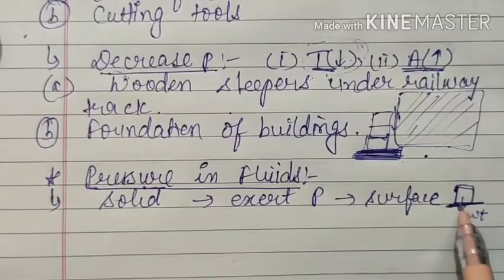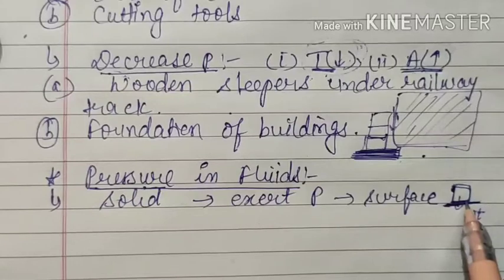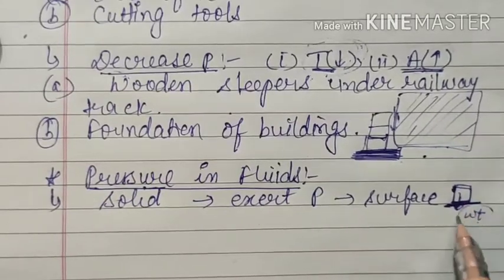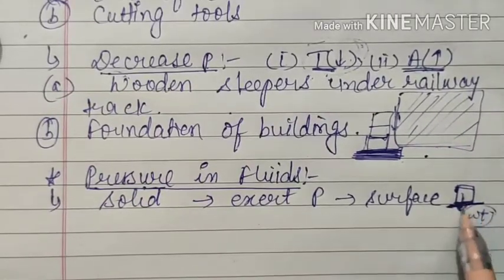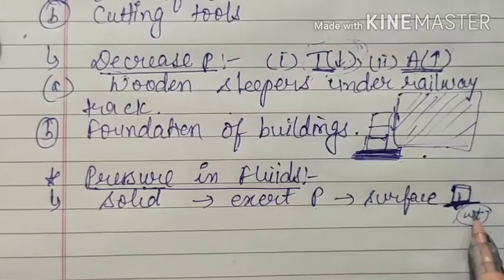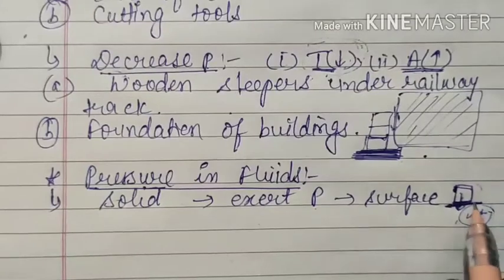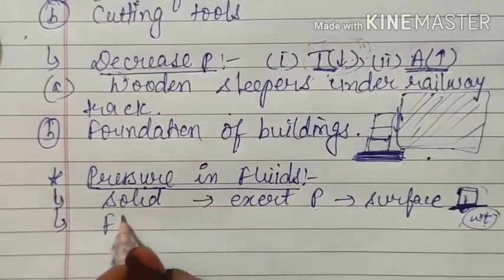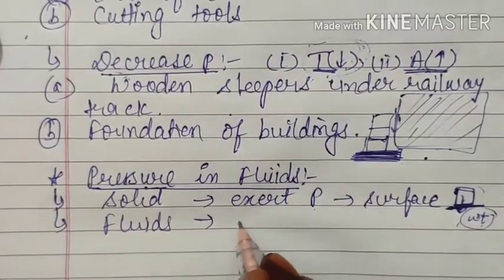This bottom portion of the solid will exert the pressure, that is weight. That will be the perpendicular force in the downward direction. If there is force, there will be pressure. So solids exert pressure. Similarly, fluids also exert pressure.